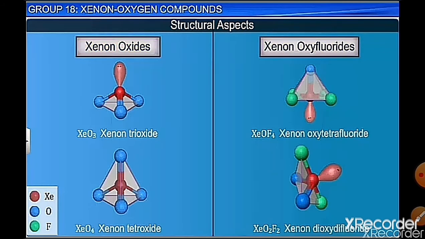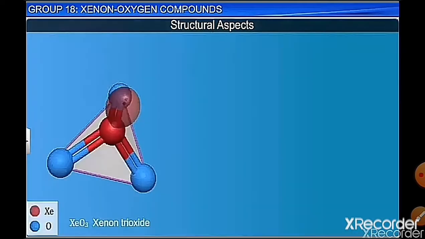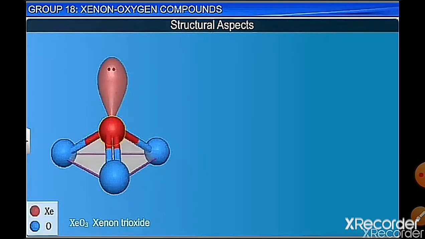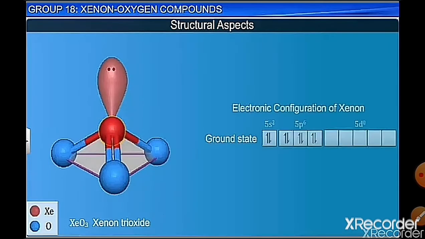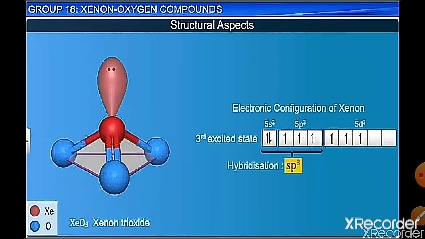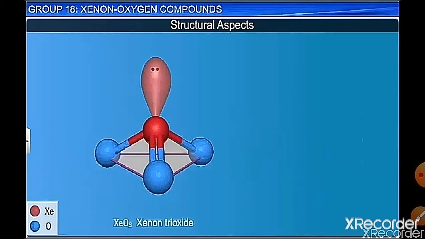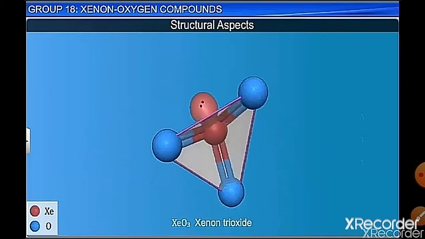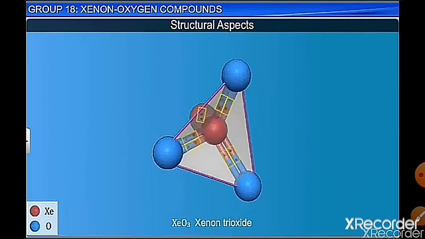XeO3, xenon trioxide. The central Xe atom has 8 valence electrons, that is 5s2 5p6, and it undergoes 3 times excitation. Now it undergoes sp3 hybridization, 1 lone pair and 3 bond pairs, and the remaining d orbital having 1 electron forms a dπ-pπ bond with oxygen, forming a double bond. So it has a pyramidal shape.